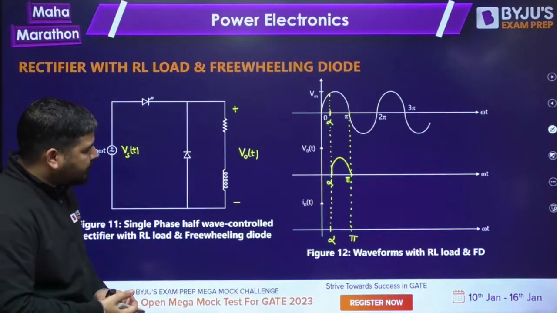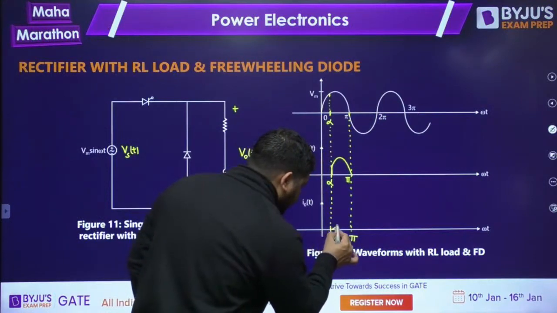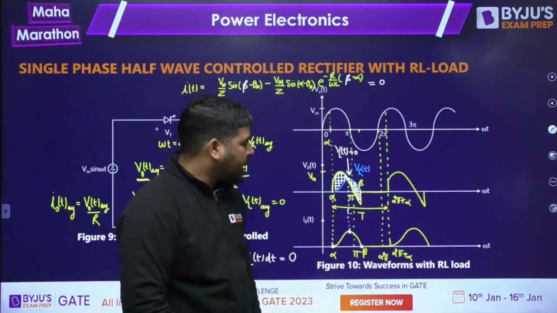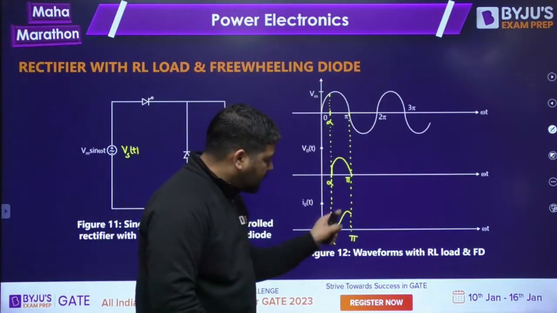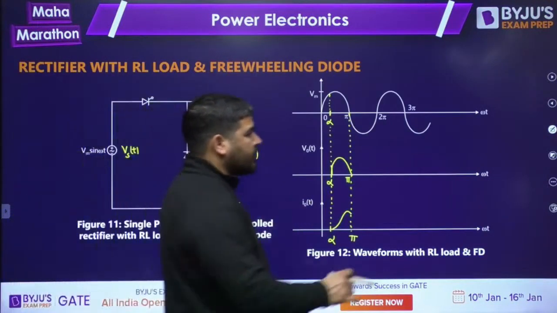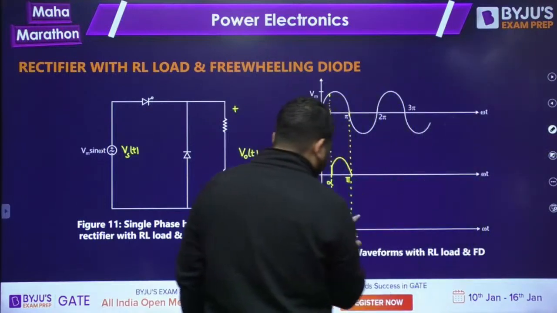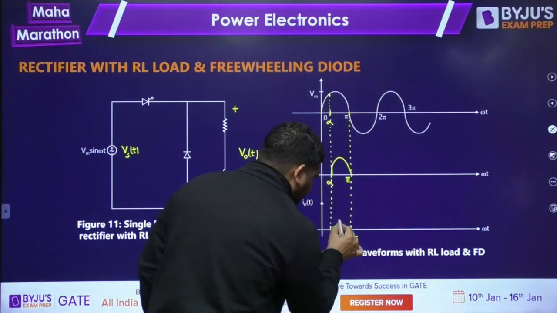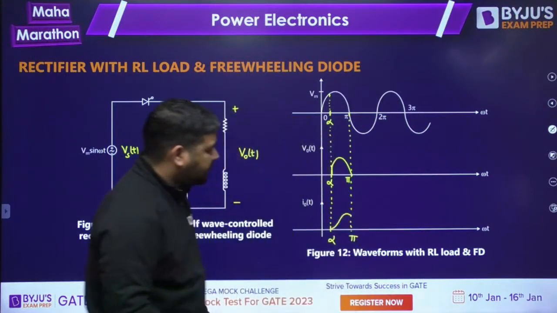Now what about the current? The current will go like this. It's similar to the previous case. It's not a pure sine wave. It has an exponential term also. I have told you how to write the current equation. So from 0 to pi, the current will look like this.